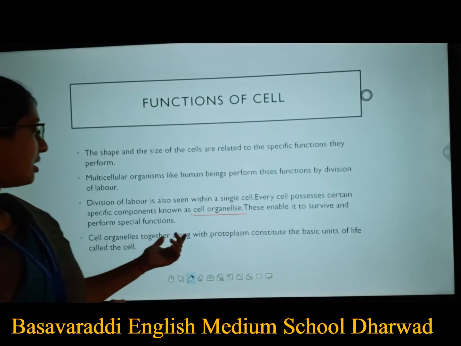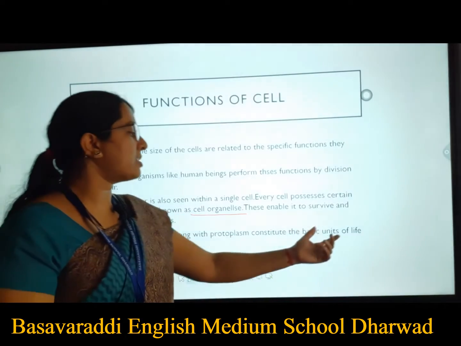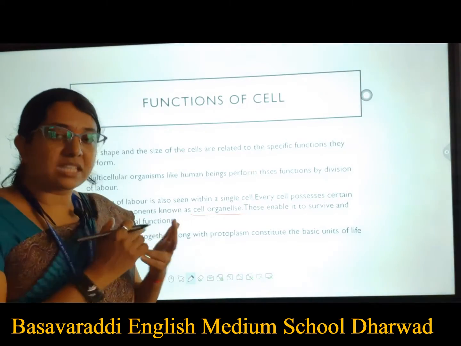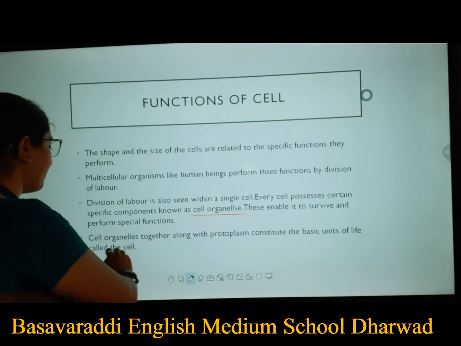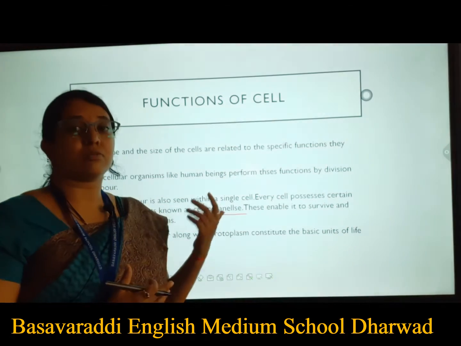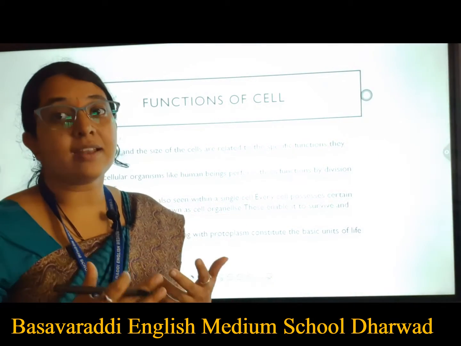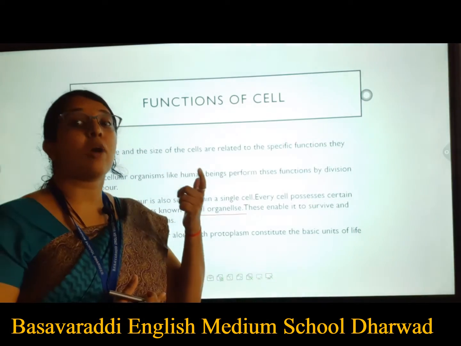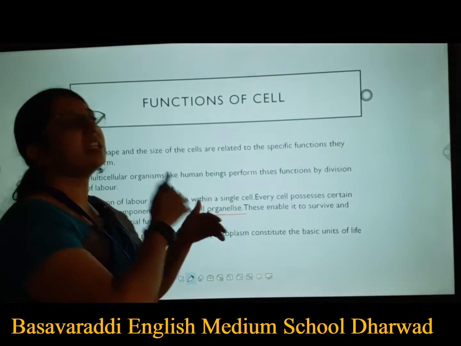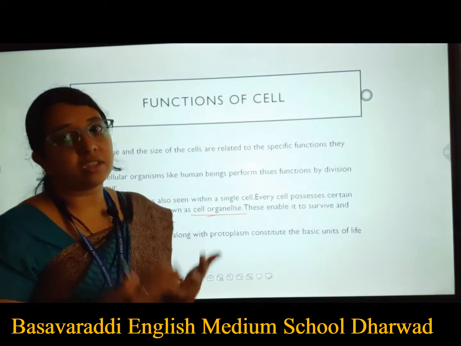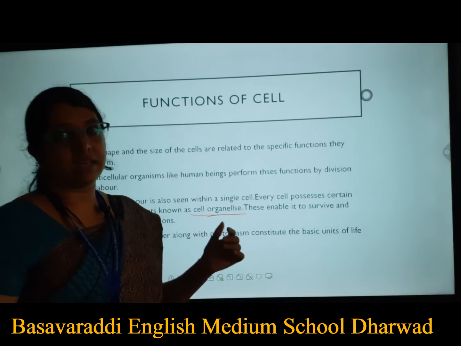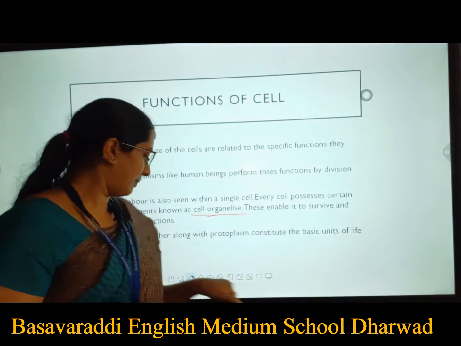Cell organelles together along with the protoplasm constitute the basic unit of life called the cell. So cell organelles plus the protoplasm all together form your cell. As we just saw in the previous one, Robert Hooke said cell, meaning a small room. Inside these small rooms you have the cell organelles, some matrix, the protoplasm, everything. When it has all these things, we call it a cell.